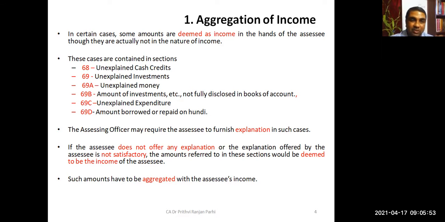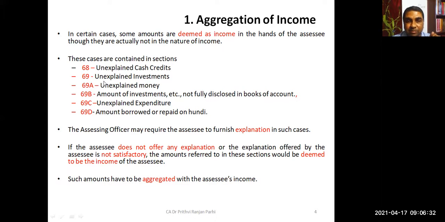Now, what are these cases, what are these situations? These are the sections which deal with that: 68 and 69 and additional sections 69A, 69B, 69C, 69D. If you read these sections, you'll understand. In this situation, even if a particular receipt is not income, still it will be regarded as income. Section 68 deals with unexplained cash credit. I'll take you to the income tax department website and show you there. Now just have a look. 68 is unexplained cash credit.